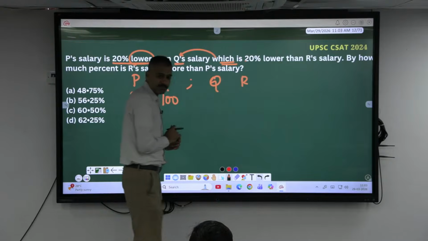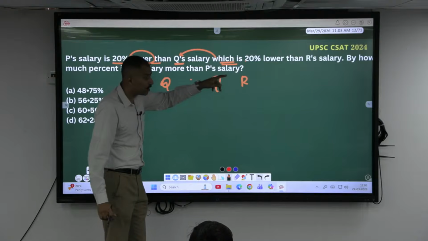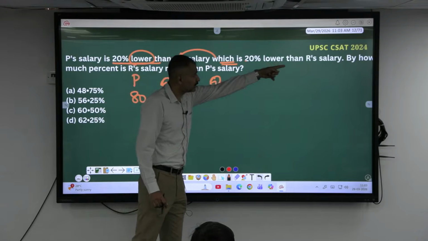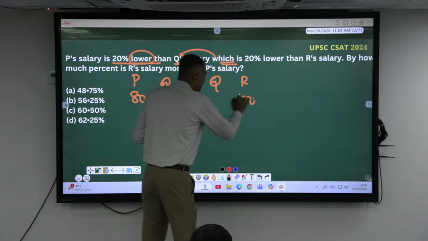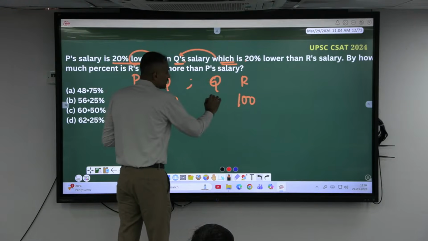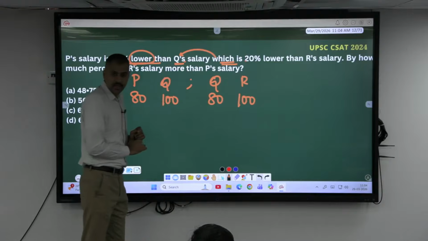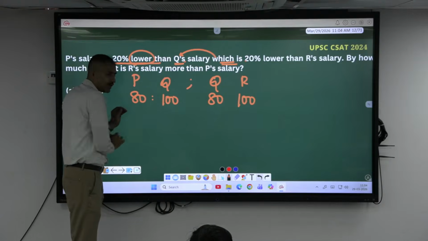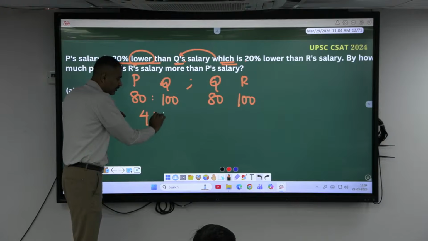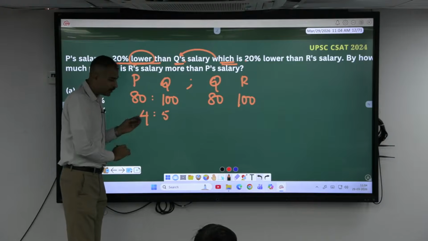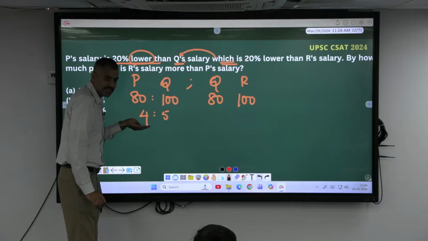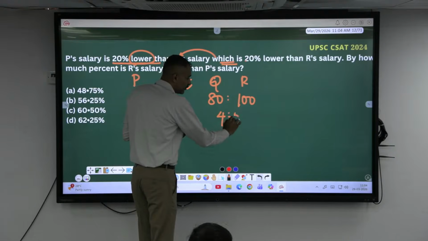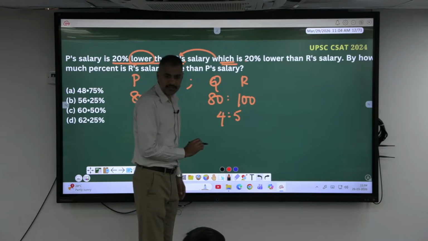Than, always lower than, more than. This is a comparative adjective. So if I consider R as 100, Q salary will be how much here? 80. Agree, sir? Now, these are big numbers, I'll take the ratio of this. So this is 20 into 4, 20 into 5, can I take here 4:5, or also will be in same percentage, 20%. Similarly, if I take the ratio, this also will be in the ratio 4:5 here. Okay, sir? Now look here.